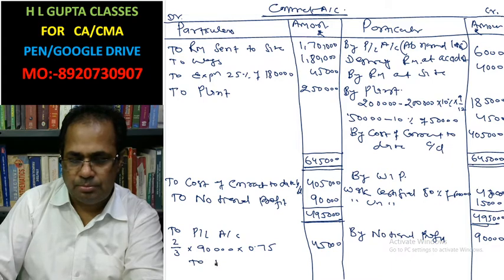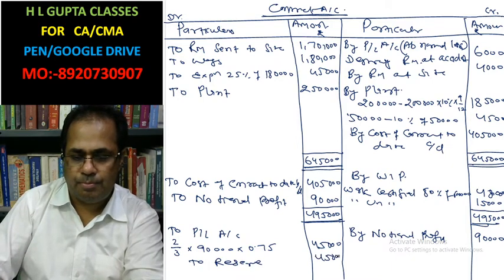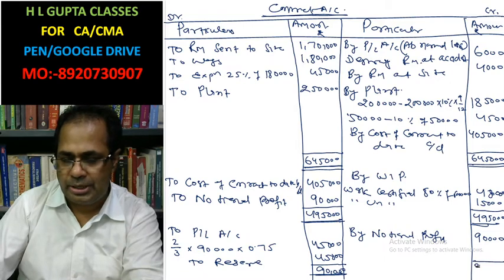And to reserve, this will also be the 45,000. Total it will be 90,000. And here it will be also 90,000. This is your contract account.